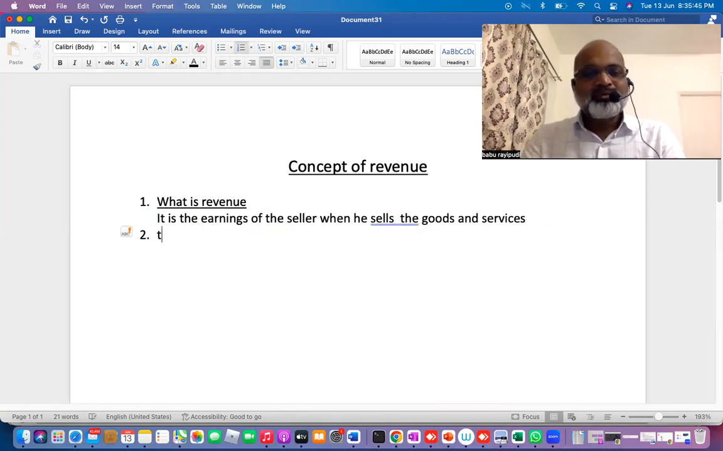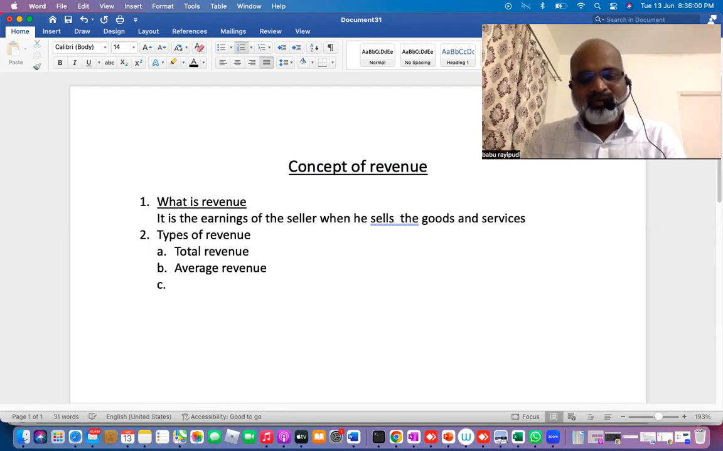This revenue can be of three types. We have total revenue, we have average revenue, and we have marginal revenue. Straight exam.